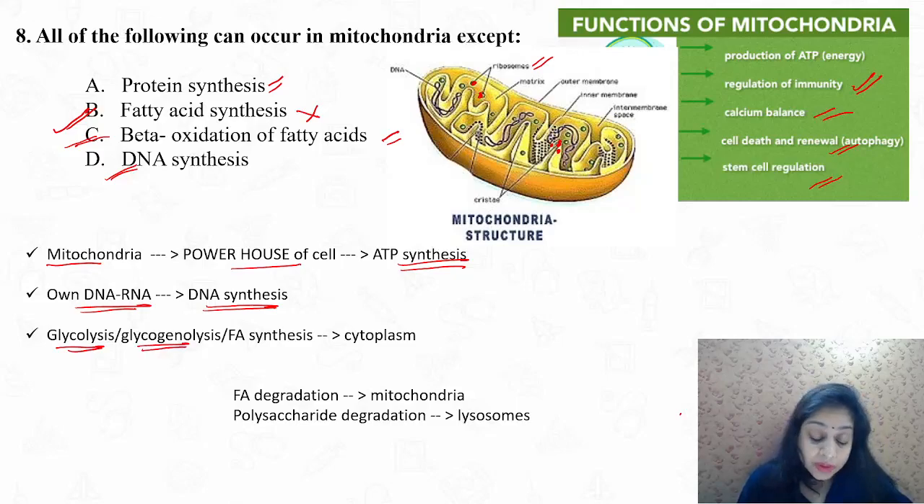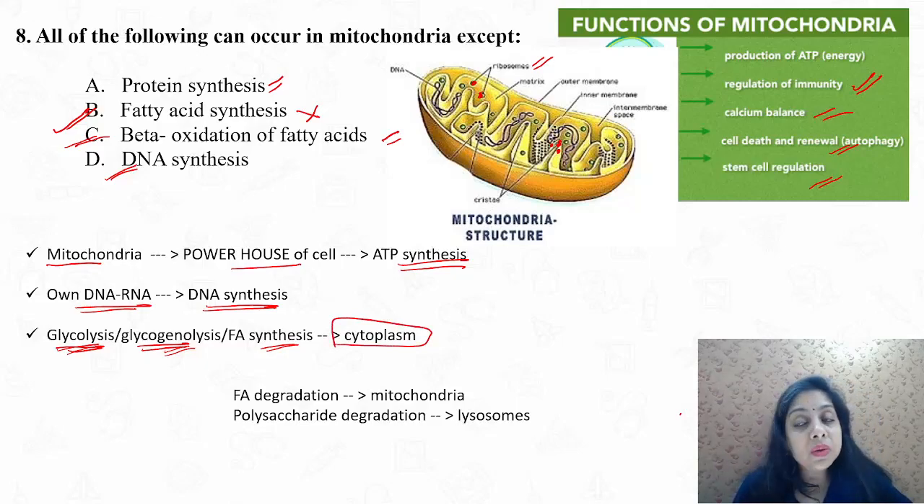Glycolysis is, sorry, breakdown of glucose. Glycogenolysis is breakdown of glycogen. FA synthesis, all of these happen in the cytoplasm. Many times on Google it has been written that glycolysis is done in the mitochondria. That is untrue, very untrue. Glycolysis happens in the cytoplasm only.